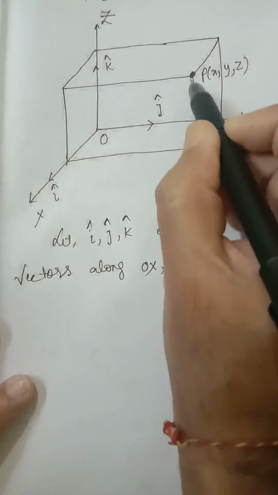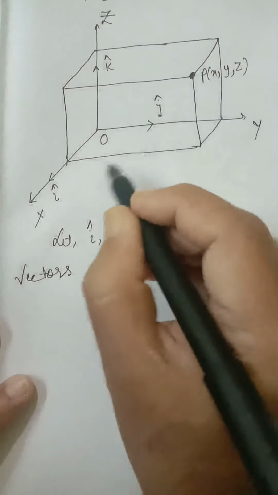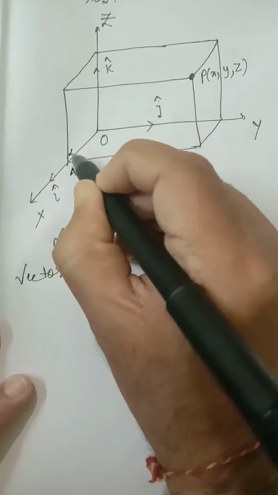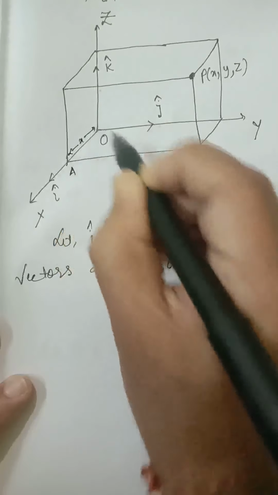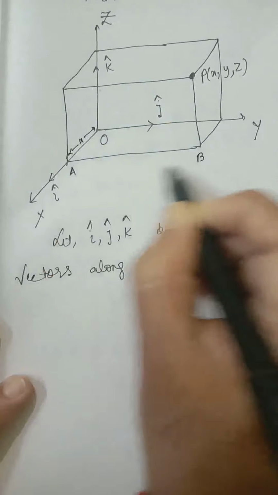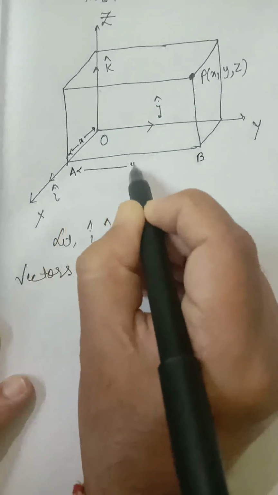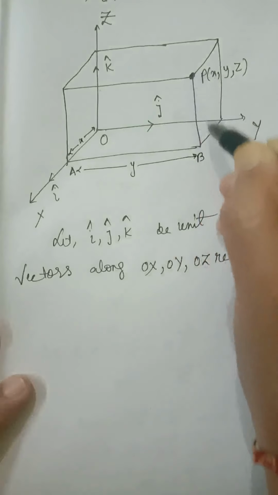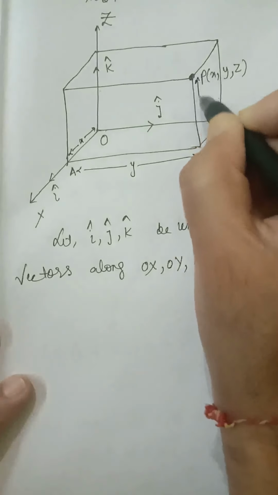Now coordinates of the point P are x, y, z. So this length OA will be x, this length AB will be y, and this length BP is z.